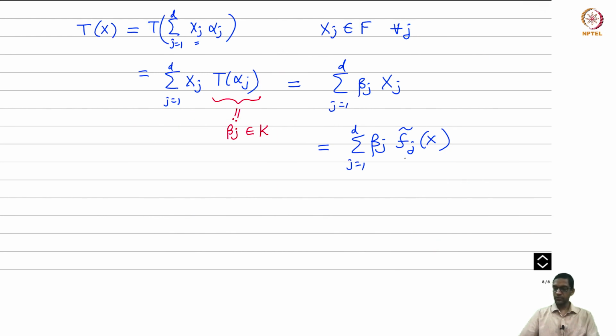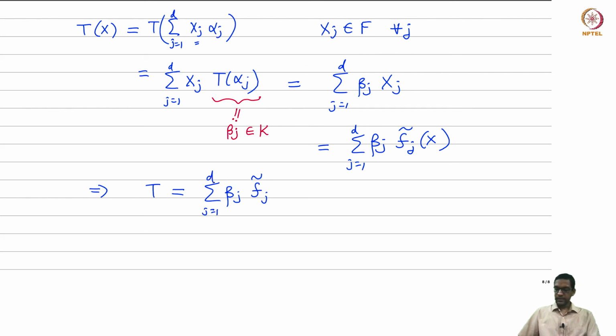And so if you ask what is fj tilde on x, you apply it to this linear combination, and it will kill all the other alpha i's except for the jth one. This is the usual property of dual bases. Very good. So we have shown T is just this linear combination of beta j times fj tilde.